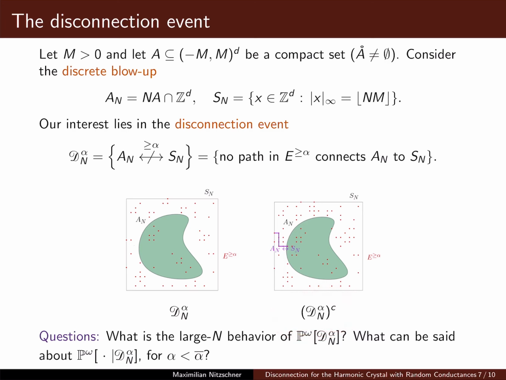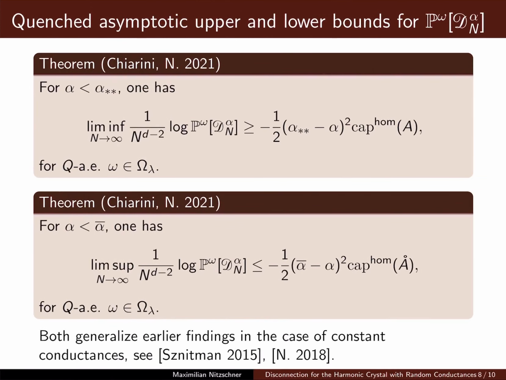So the question we ask is, what is the large N behavior of this disconnection probability? And also, what can we say when we condition on this kind of event? And we will ask this question in a strongly percolative regime mainly, which means that this will be a kind of unlikely event. Okay, so now let's turn to the main results. And these are quenched asymptotic upper and lower bounds for this disconnection probability. So quenched in this setup means that these will be bounds that hold for Q almost every realization of the environment.